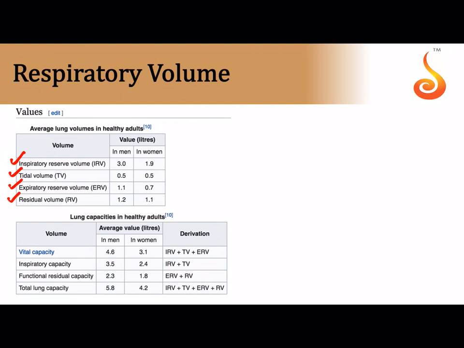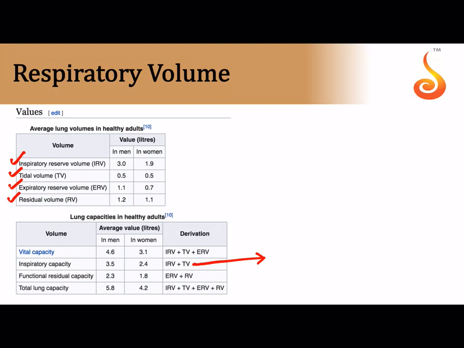Then if you talk about the inspiratory capacity, all of you notice, it is IRV plus tidal volume. Inspiratory capacity is the total volume of air that you can breathe in after normal expiration.